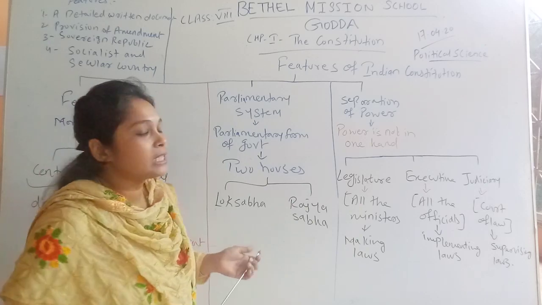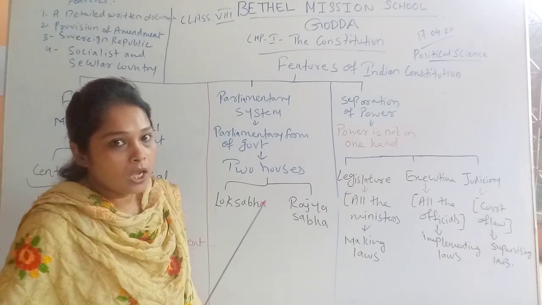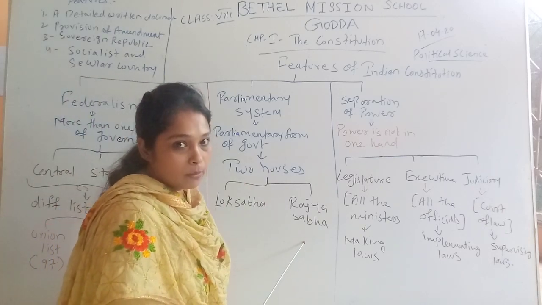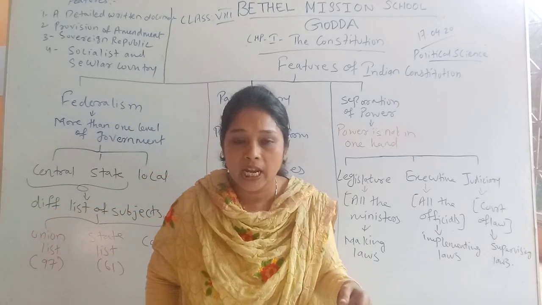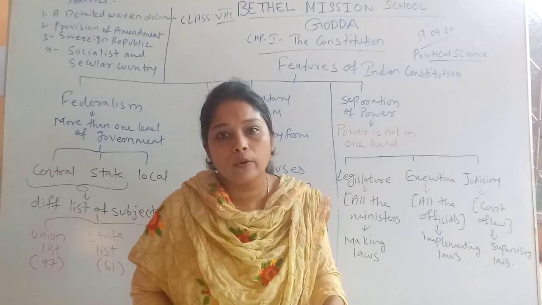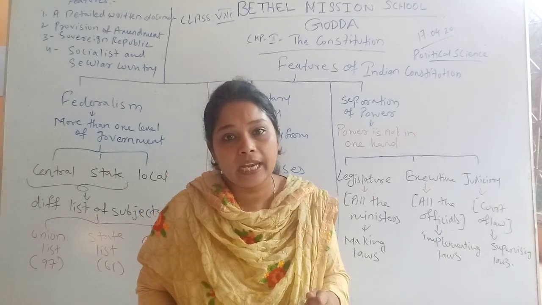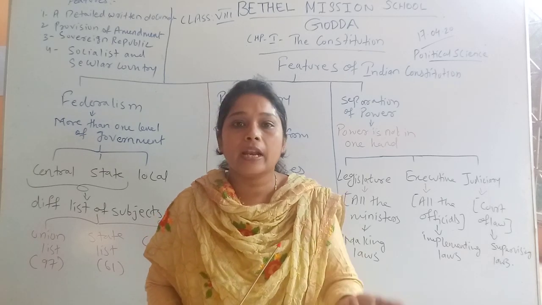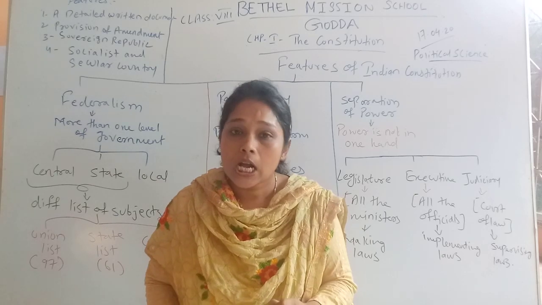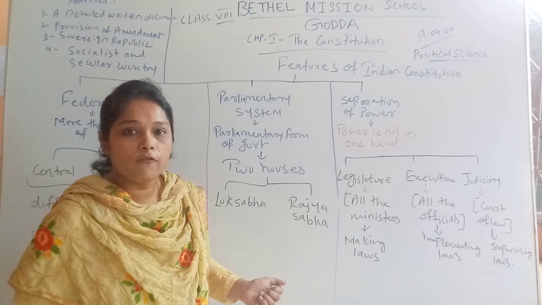In the parliamentary government, we have two houses, the upper house and the lower house. The lower house is Lok Sabha and the upper house is Rajya Sabha. We have two houses of parliament, and the members of the Lok Sabha and Rajya Sabha are those we elect. They are our own representatives. Through elections, we choose them to govern ourselves and our country, and they go to the Lok Sabha and Rajya Sabha, the two houses of parliament.